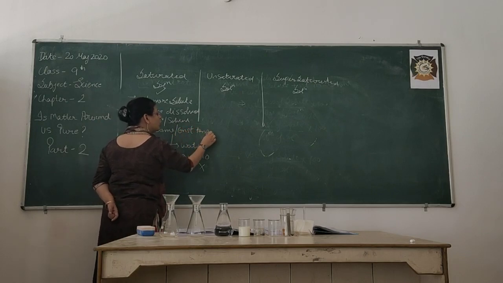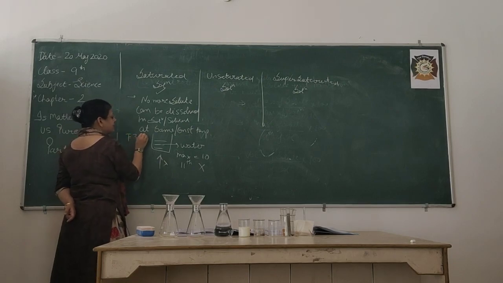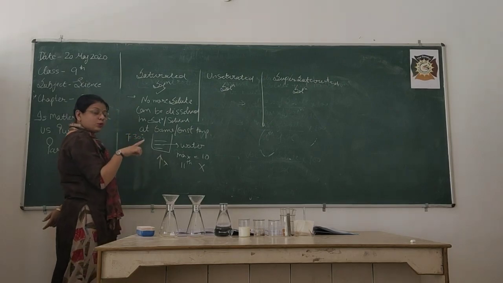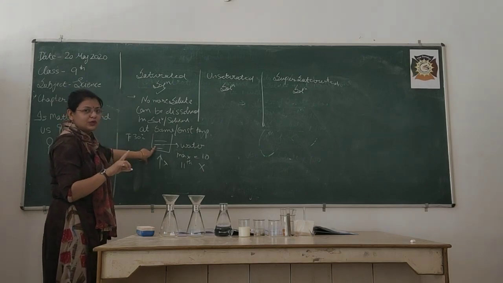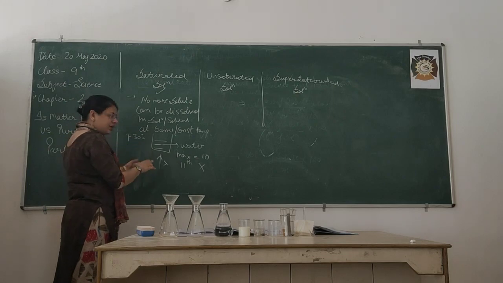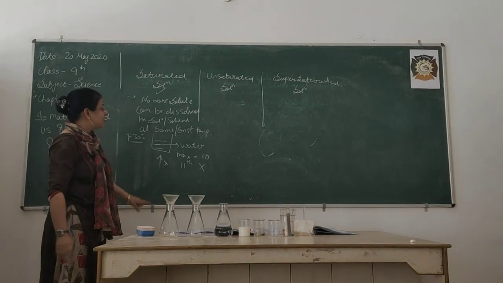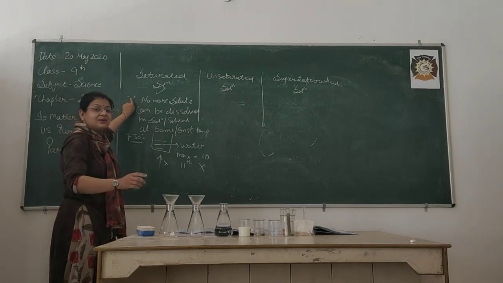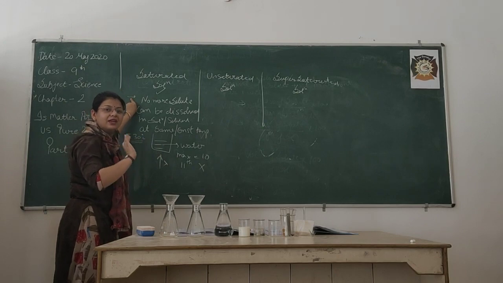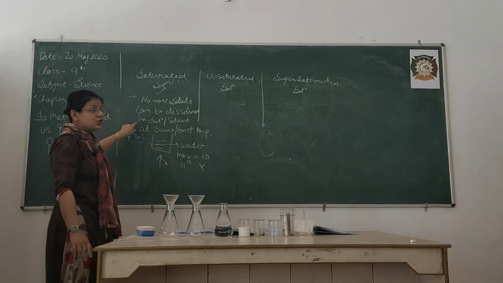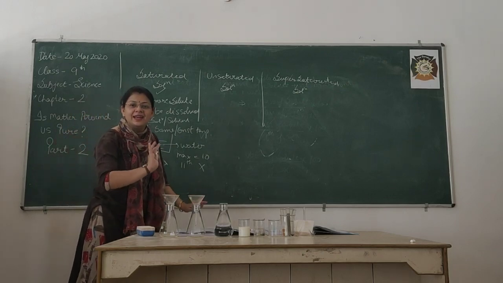That means I am not going to heat this solution. Supposedly the room temperature is 30 degrees Celsius, so 10 spoons become easily soluble, but the 11th spoon is not going to dissolve in it. The temperature remains the same. I am not going to heat that solution, so that solution is saturated. Beta, the 11th spoon of salt that you added is not dissolving, that means saturated solution. Now its saturation is reached, it will not dissolve any more solute.